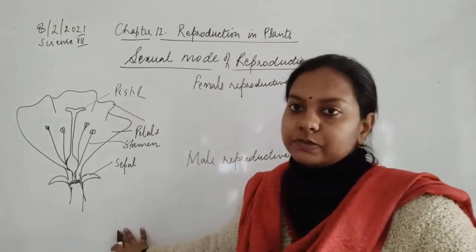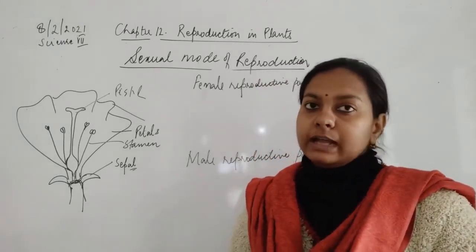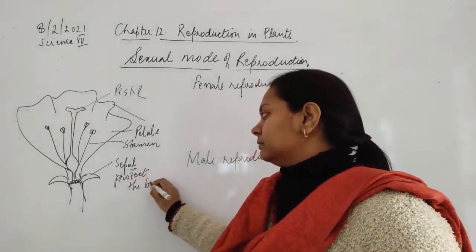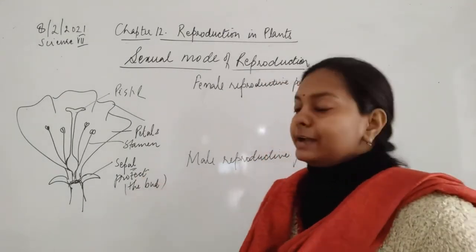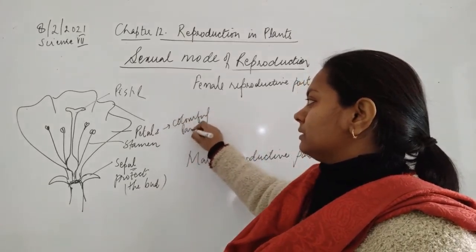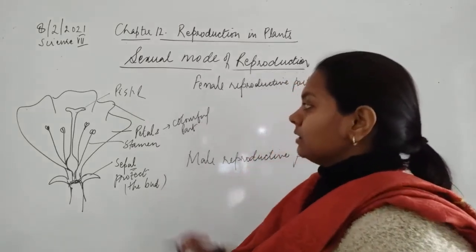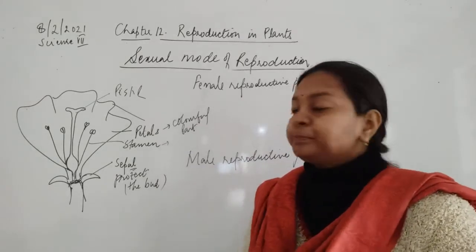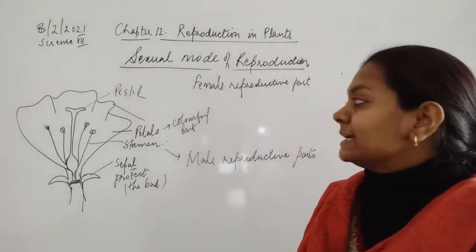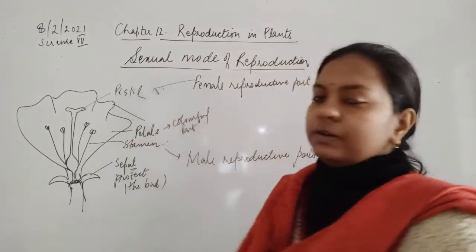What is the function of these parts of the flower? The sepals are going to guard the unopened flower, that is, protect the bud. Fine. And what is the function of petals? These are the colorful part of a flower which is responsible for pollination. Okay. Next, what is this? Stamen. This is the male reproductive part of a flower. Similarly, pistil is the female reproductive part of a flower.